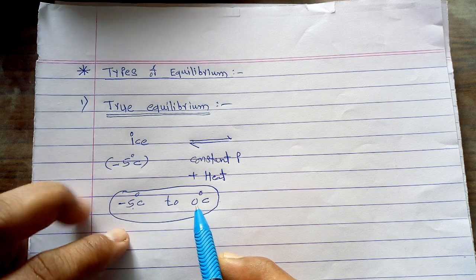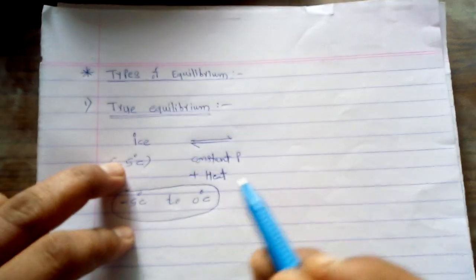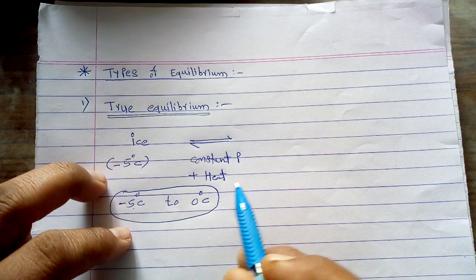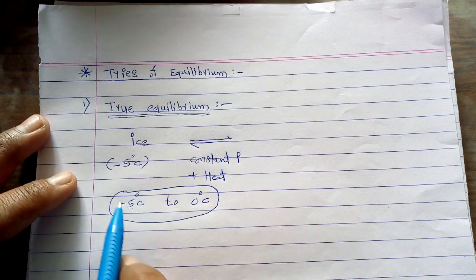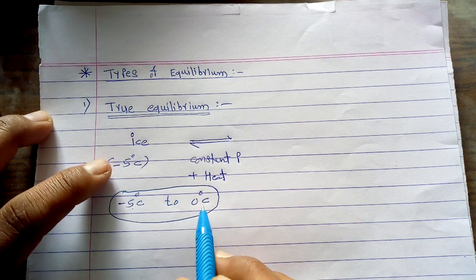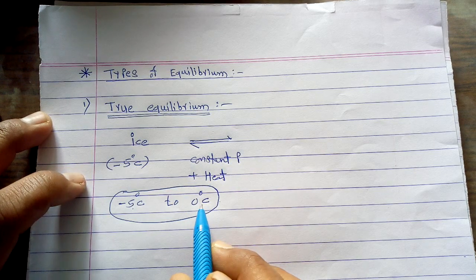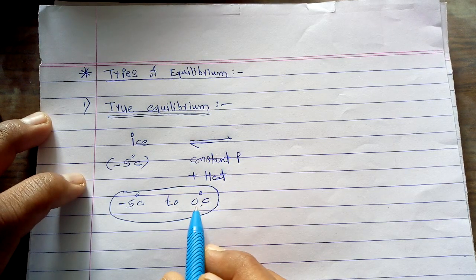At this 0 degree centigrade, ice begins to convert into the water phase. During such melting, the temperature remains at 0 degree centigrade. During this melting phenomenon, the temperature remains constant at 0 degree centigrade.